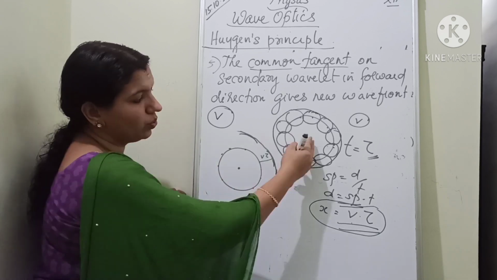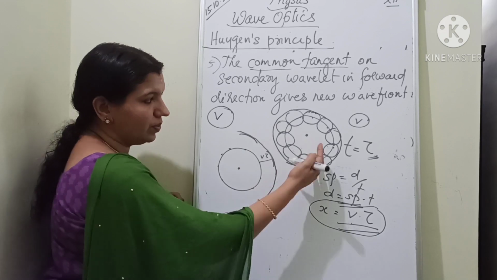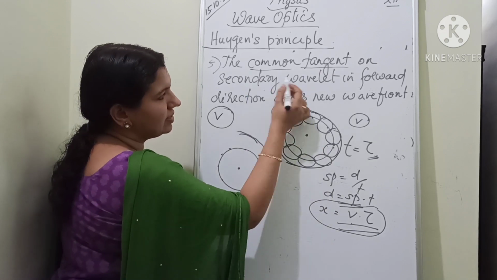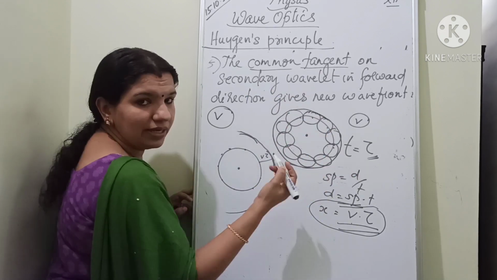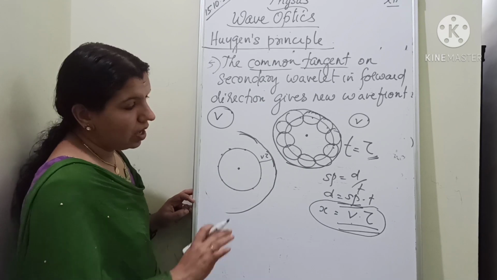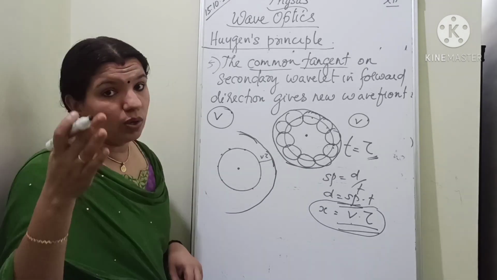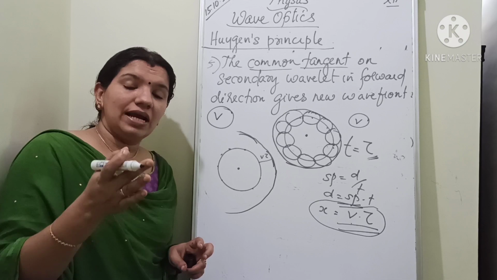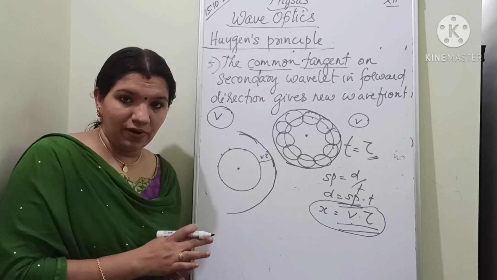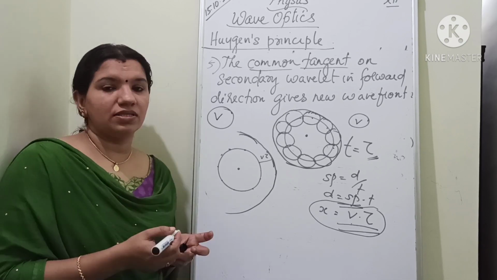Understood? Two ways I explained. First one is simple, the common tangent on the secondary wavelet. And for next, I already told that you have to study the proof of laws of reflection and refraction using Huygens wave theory.